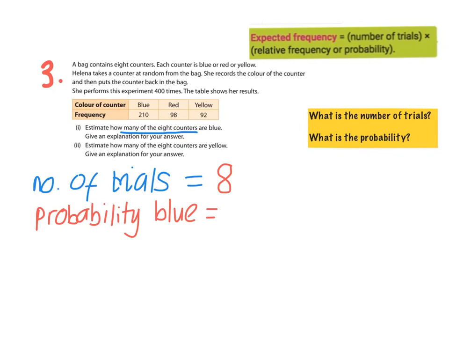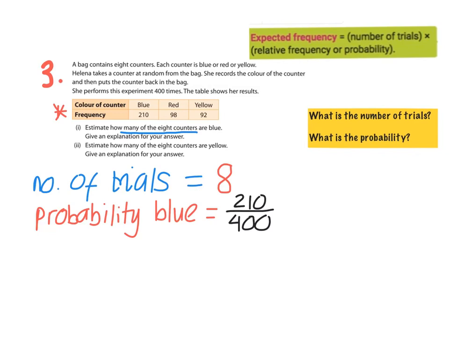So we look up here. It said when she did an experiment and she took out a counter 400 times, 210 times a blue counter came out. So this is your relative frequency, okay? Remember, it's the number of times the blue comes out, which is 210, over the total number of trials, which is 400.